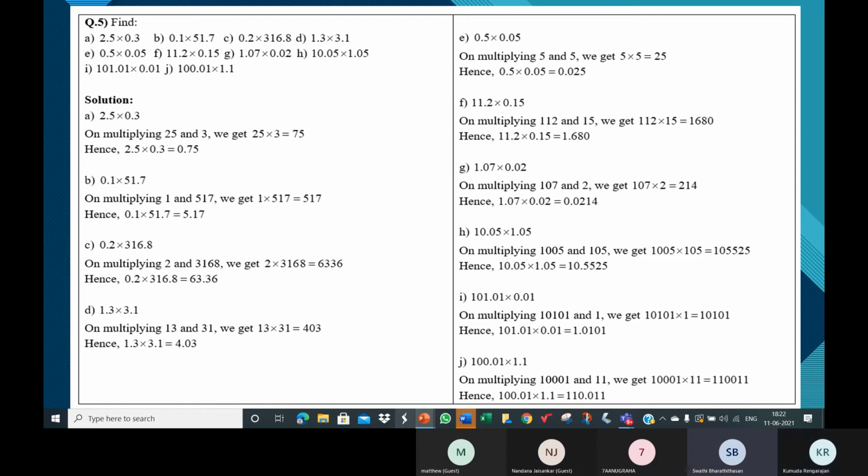We will get it as 25, ma'am. In this 25, we have to move the decimal in the numbers which we are multiplying. In the first number there is 1 decimal place, and in the second one, 2 decimal places. So totally in the product, 3 decimal places, ma'am. So we have to move to the extreme right of the 25, and then keep a dot, and before the dot we keep 0, ma'am. So we'll get 0.025 as the answer.